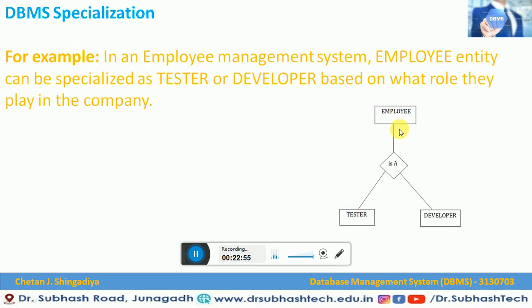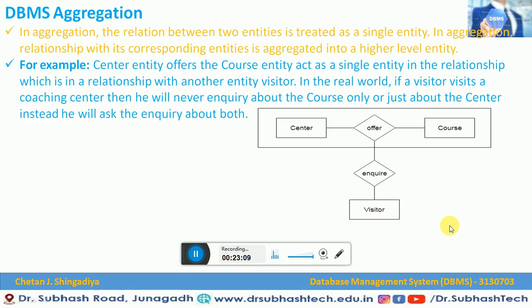We have also seen specialization, where entities can be broken down into two or more entities. So an employee can be a tester, and an employee can also be a developer. So this is how specialization can be done.